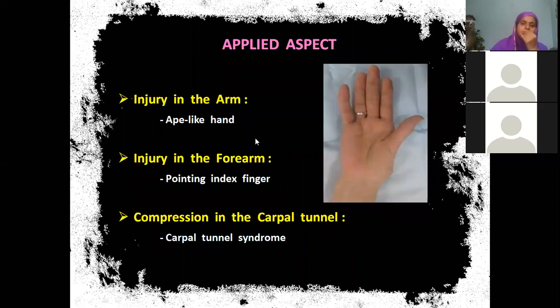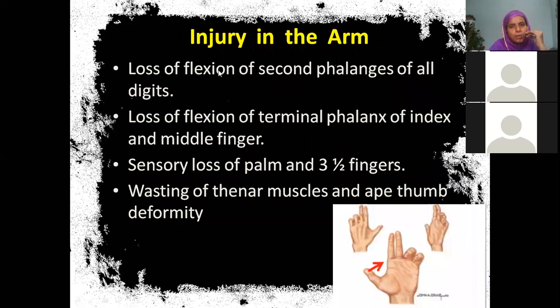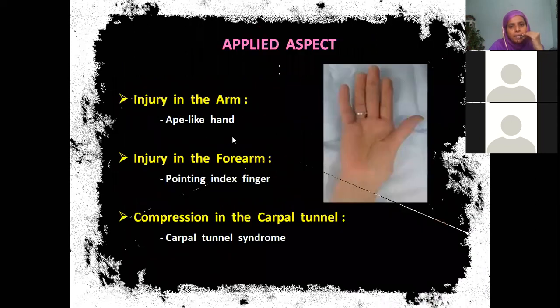Now coming to the applied aspect. Injury in the arm, in the sense of the upper part, we have seen its course in the axilla also, no? Then the hand becomes ape-like. Injury in the forearm gives pointing index finger, it becomes straight. Compression in the carpal tunnel is carpal tunnel syndrome. So injury in the arm gives an ape-like hand.